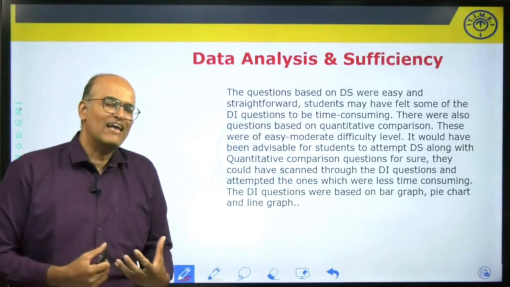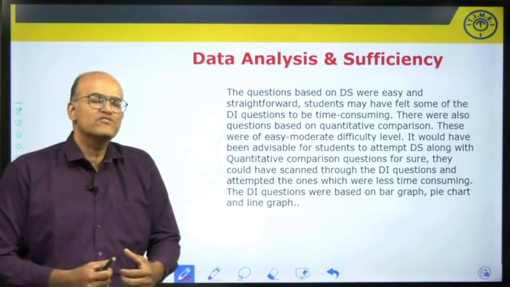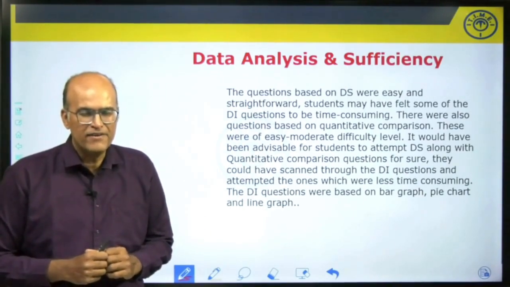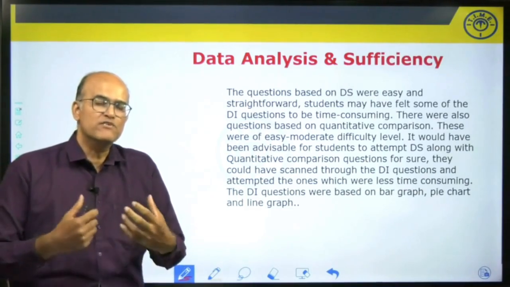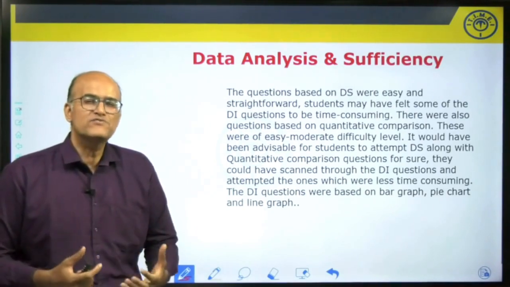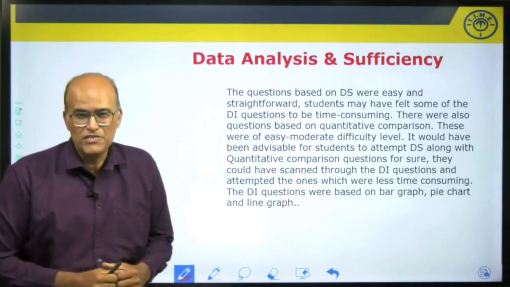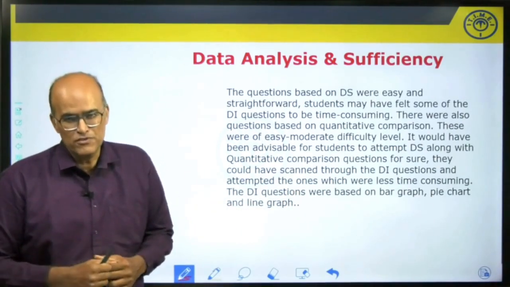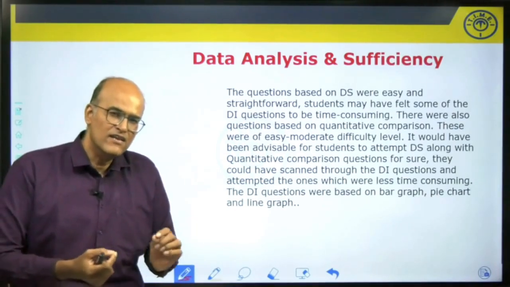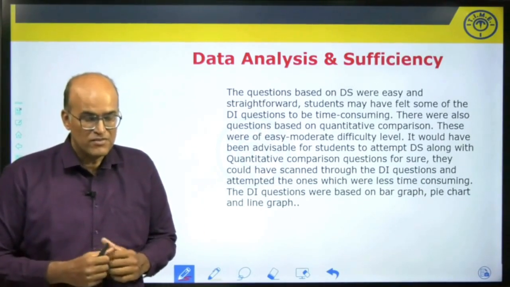Now, data analysis and data sufficiency is the next section. The questions from data sufficiency were very straightforward, and definitely the students would have found them very much doable. In fact, you could have attempted every single one of them comfortably. One thing that students had to bear in mind was there was no need to find the answer, because obviously it's a data sufficiency question. That made life very comfortable for the student. Having said that, there was one question in data sufficiency where a little bit of ambiguity was there, but otherwise it was a very much straightforward kind of set of questions.